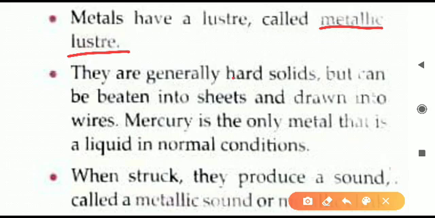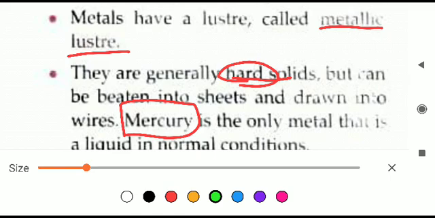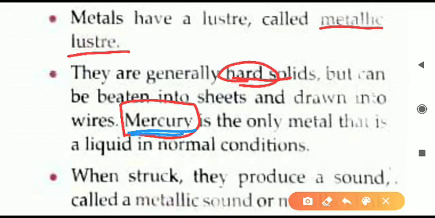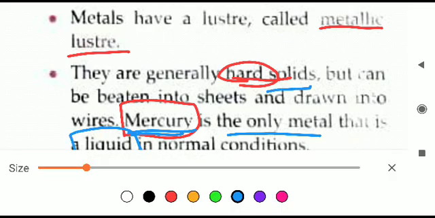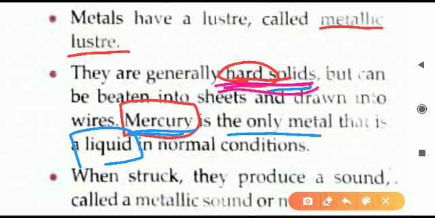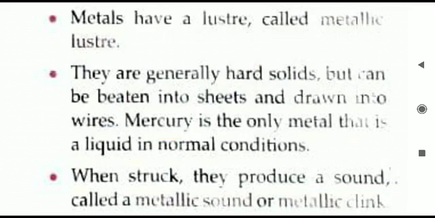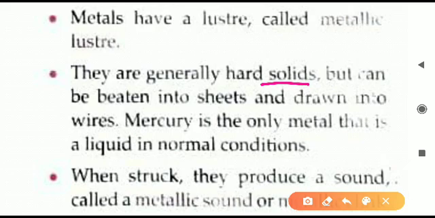The second property is about whether they are hard or soft. Generally all the metals are hard solids. Most of the metals, in fact all of the metals, are very hard. Only one is the exception. Which is that exception? That is mercury. This is important, mark it in your book. Mercury is the only metal that is liquid. All the other metals are solid. You can see here, hard solid is written. So all the metals are solid, only one is liquid.